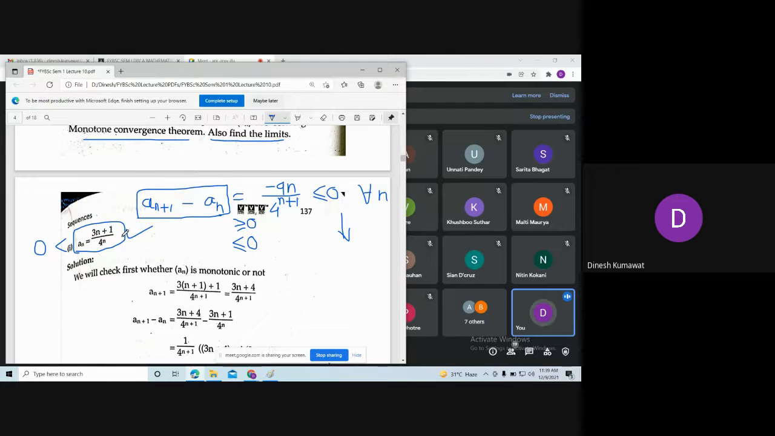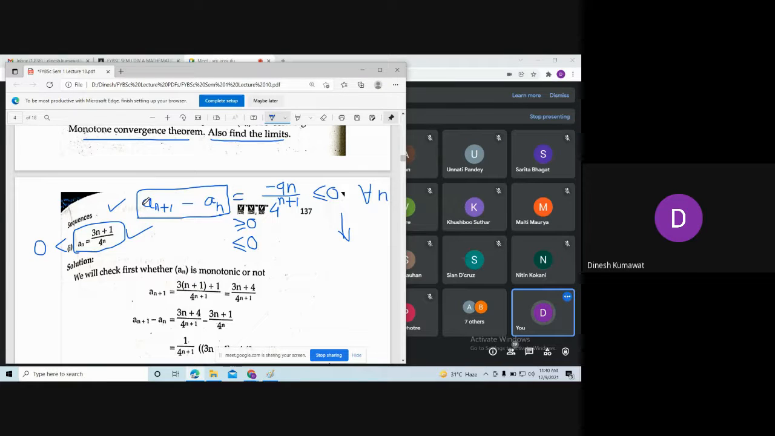See, to apply the sandwich theorem, we need to know what Bn and Cn are, such that the sequence an is lying between Bn and Cn. This is one way. For that, you need to find out Bn and Cn. There is another way. Right now we have checked that this is a monotonically decreasing sequence.